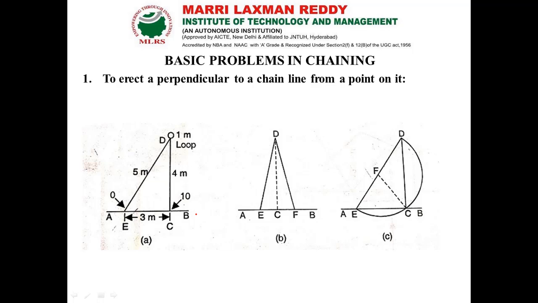Like the Pythagoras theorem: this is X, this is Y and this is Z. We keep 0 meter here, and similarly 3 meter here, then the 7th meter of our tape or chain, and again the 12th meter here.